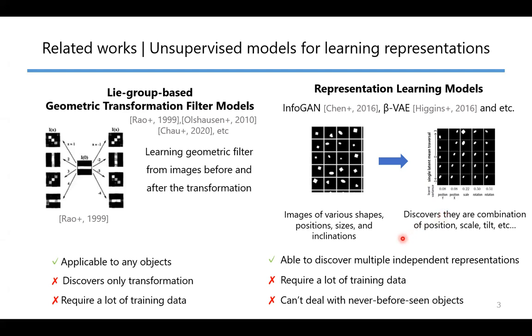The problem that these models have in common is that they require a lot of training datasets, usually more than 1,000. And my research purpose is to acquire transformation from a far smaller number of images by assuming some algebraic structure in the model.